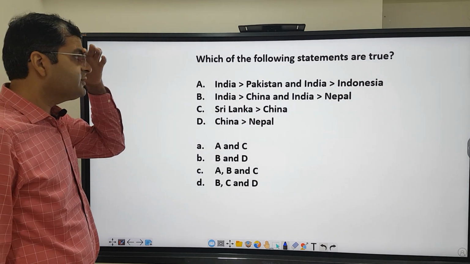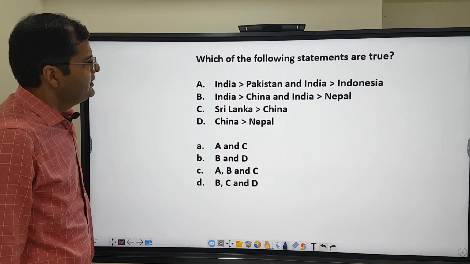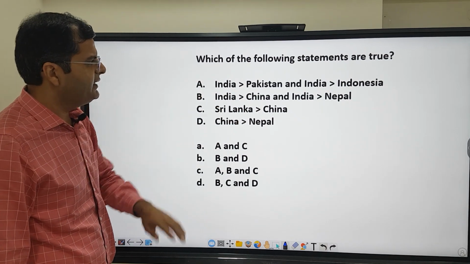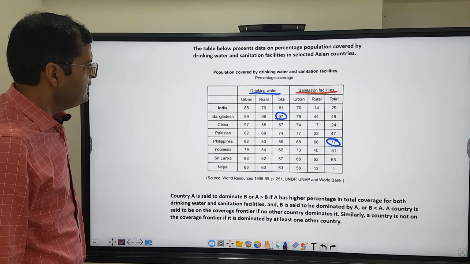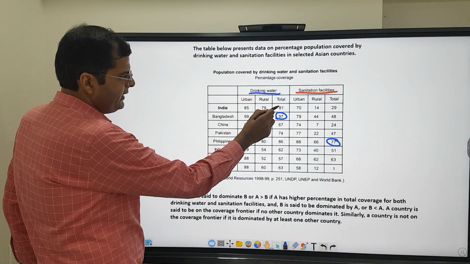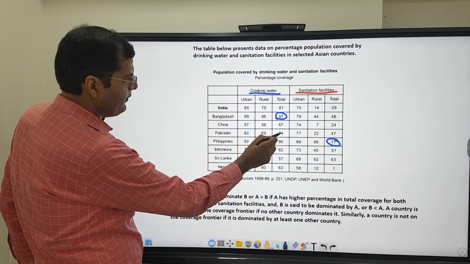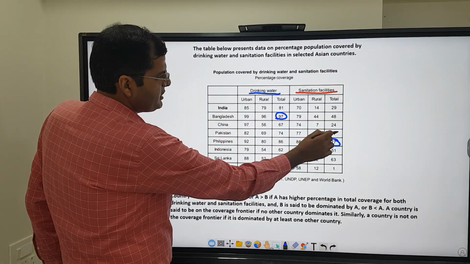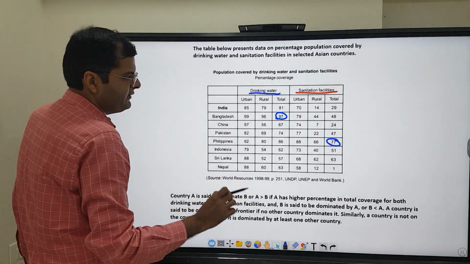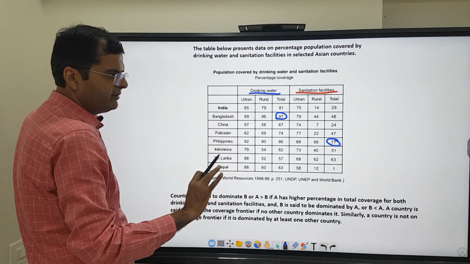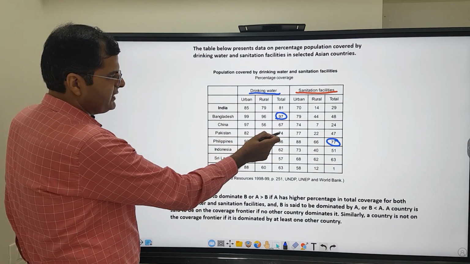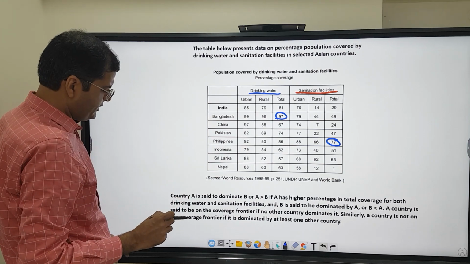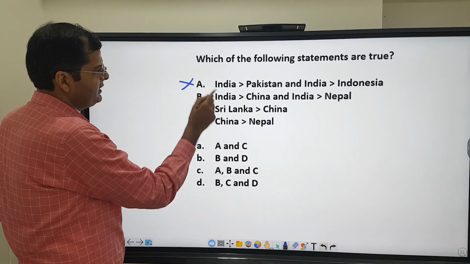So this question says, which of the following statements are true? India is greater than Pakistan and India greater than Indonesia. Means India dominates Pakistan and India dominates Indonesia. We'll see. So now India over here, 81 is here, and in Pakistan it is 74 for drinking water. So India is above Pakistan in drinking water. But if I look at the sanitation numbers, India is 29 and Pakistan is 47. So India is not dominating Pakistan here. Neither Pakistan dominates India because its drinking water is less than that of India. So India dominates Pakistan is not correct from the data. So it can't be true.